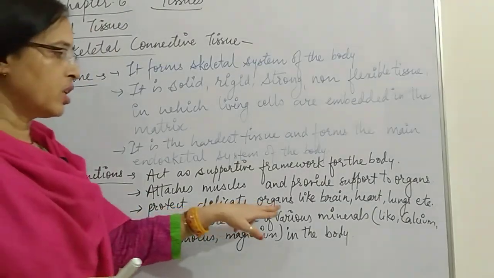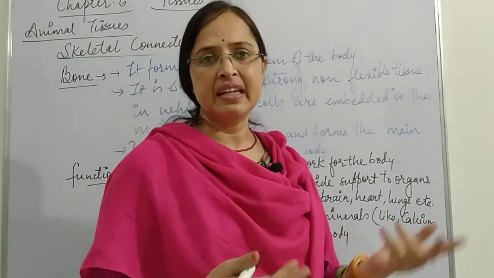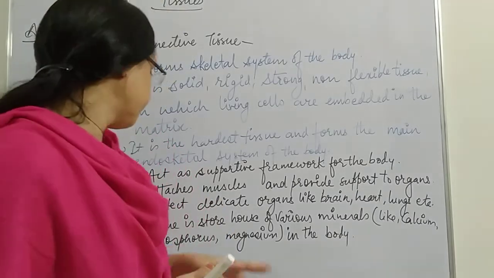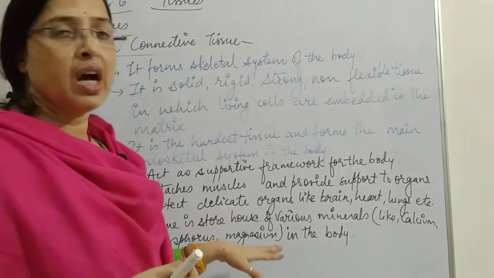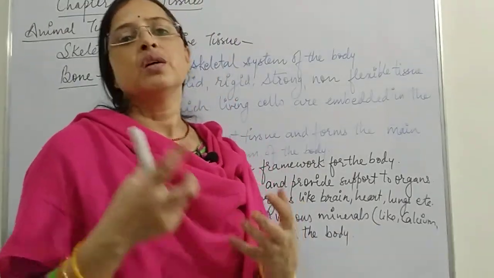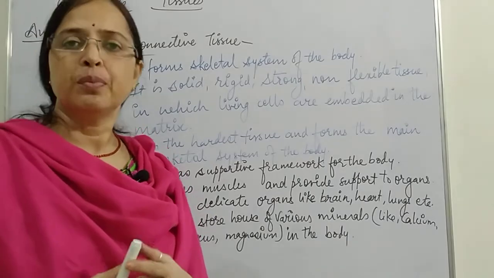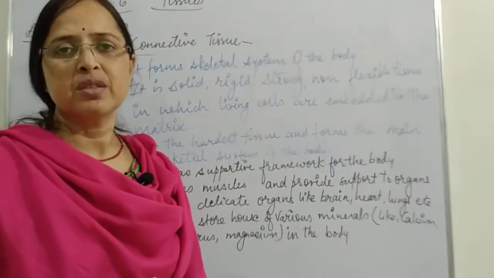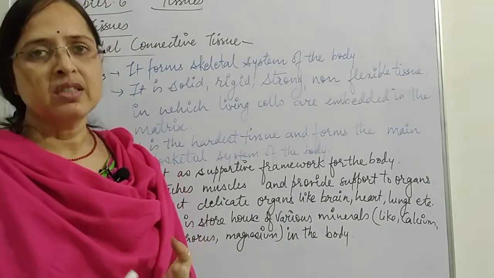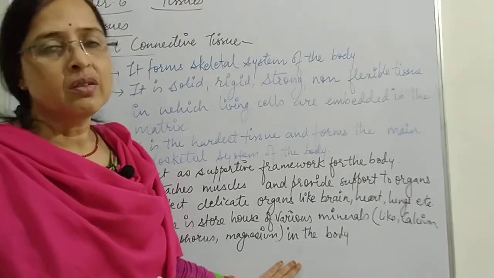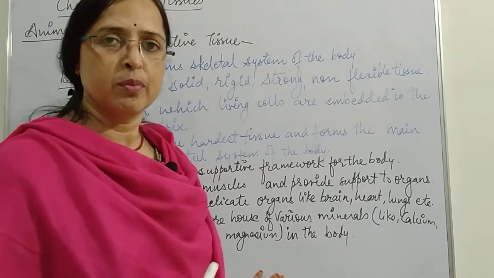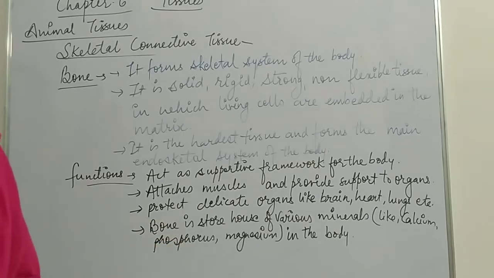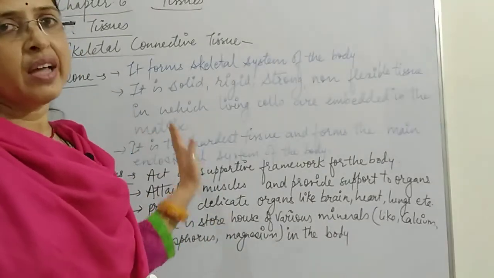Then they protect delicate organs like brain, heart, lungs, kidneys, etc. So the internal organs are protected by the skeleton system. Then bone is a storehouse of various minerals. Means bone is what? It is hard tissue and it is made up of minerals. So we say that bone is a storehouse of various minerals like calcium, phosphorus, magnesium in the body. So these are the functions of bones, and here we have studied the characteristics of a bone. Now the next topic we will discuss is the difference between bone and cartilage.